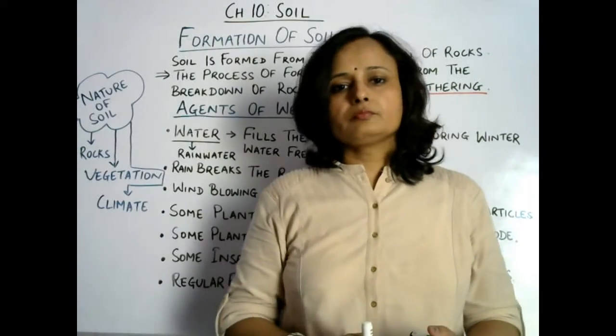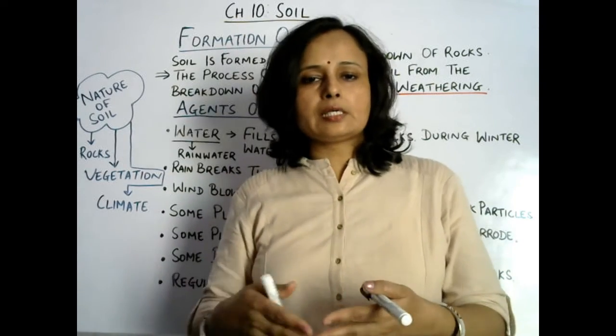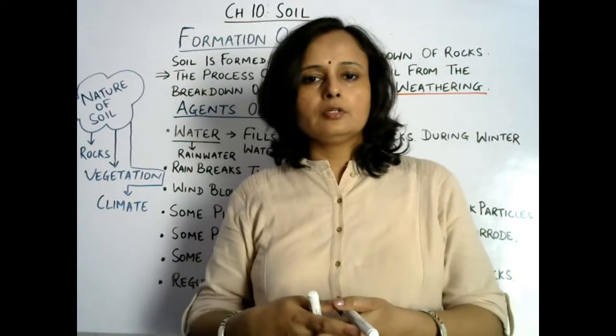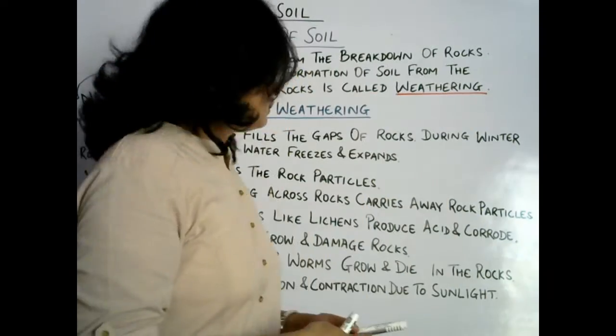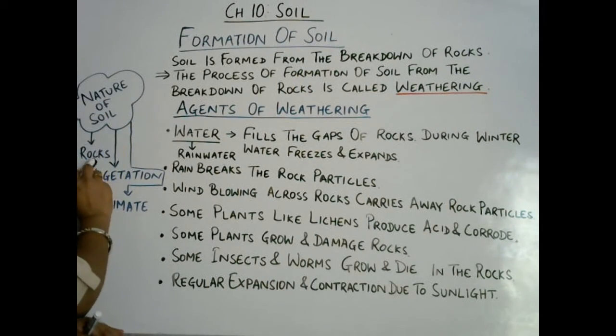Now how can we decide or get to know which kind of soil is found in a particular area? It depends upon the nature of soil, upon the type of rocks that are found in a certain area, whether it is igneous rock or sedimentary rock or metamorphic rock. Soil depends upon the type of rock.